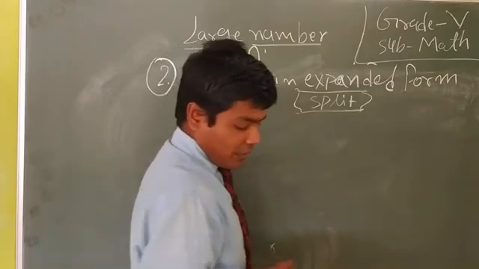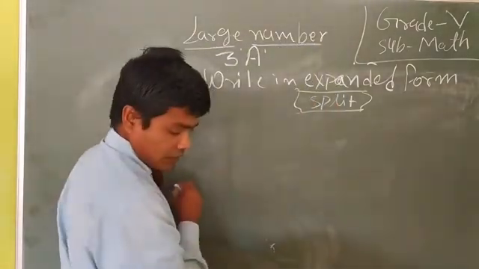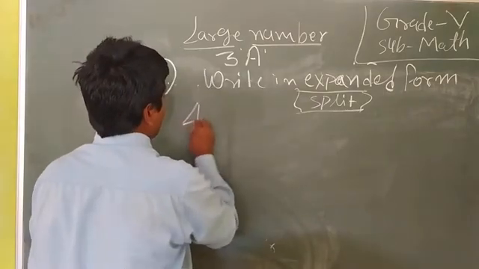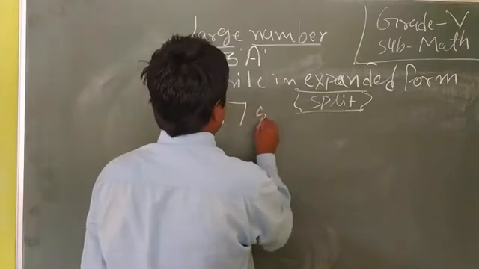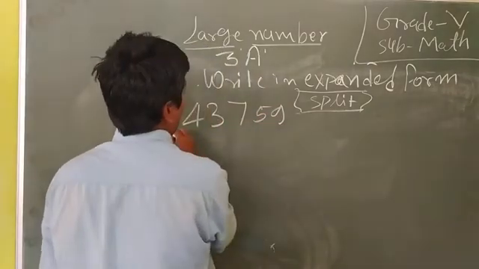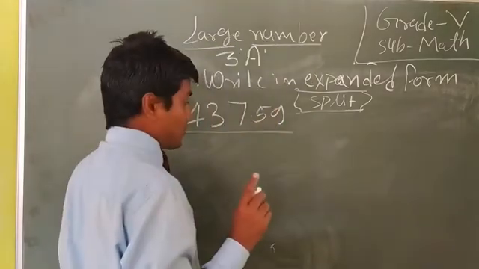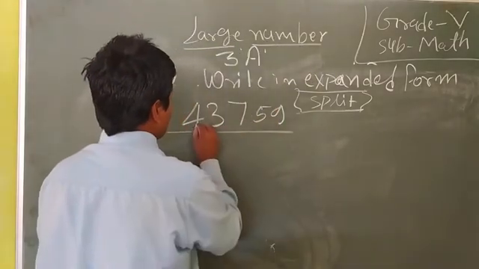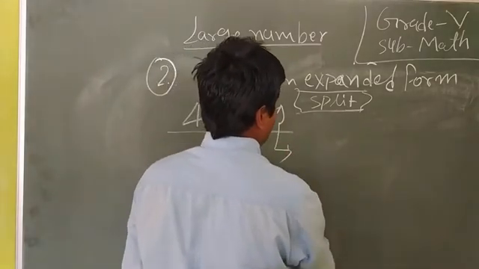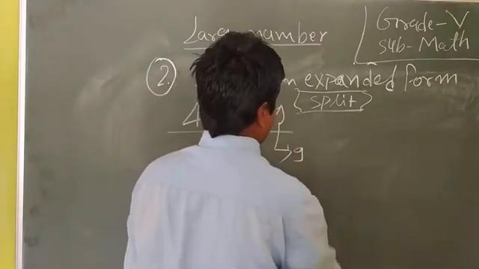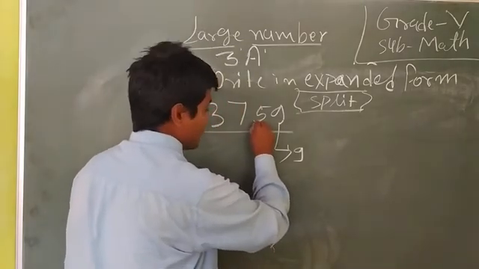The first number is 43,759. How can we expand it? At first, we have here the place of ones. It is 9. Okay, dear student. After that, the tens place.